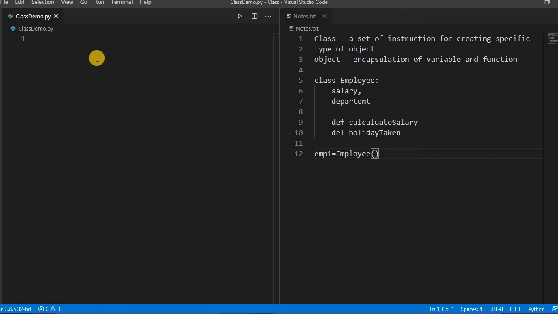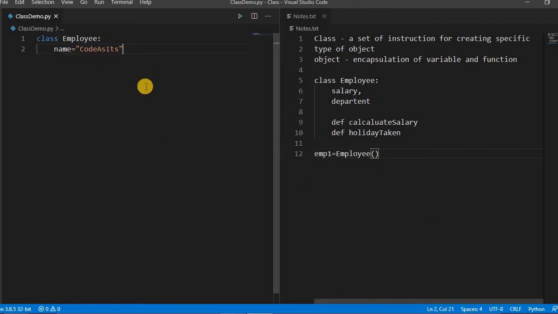Let's take an example of the same. We can create something like class employee. Okay, we declare something like name, like code. Here there are 2 kinds of variables. One is a class level variable. If we are creating it inside the class, it's a class level variable and it's common for all the objects created.